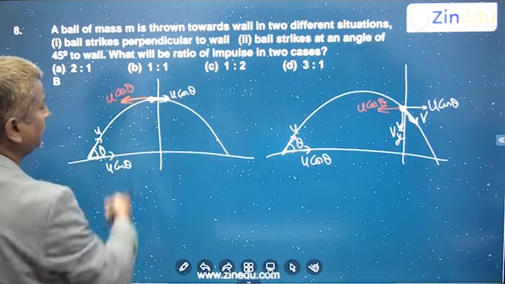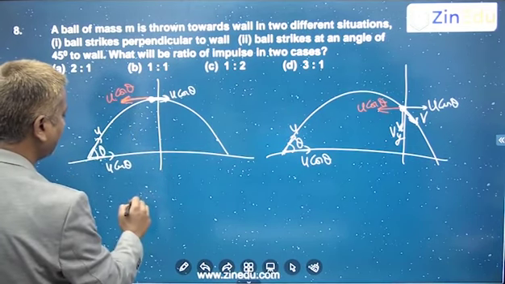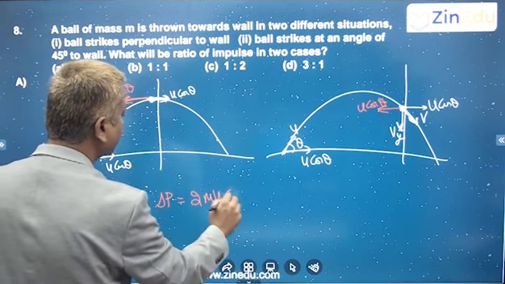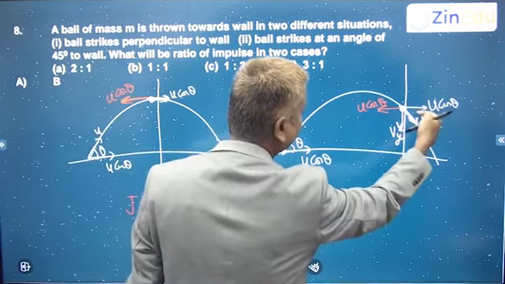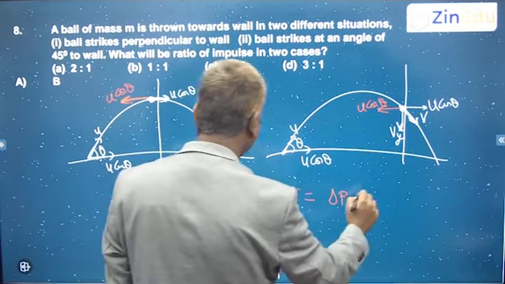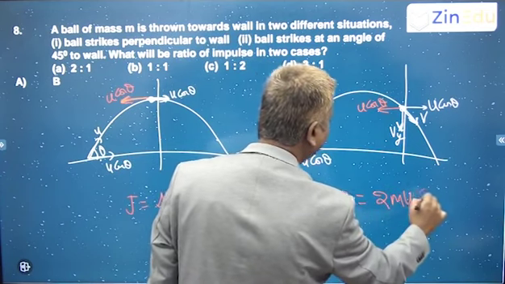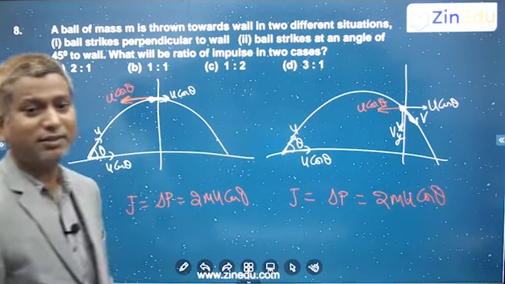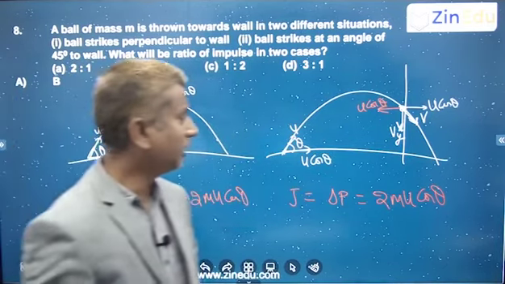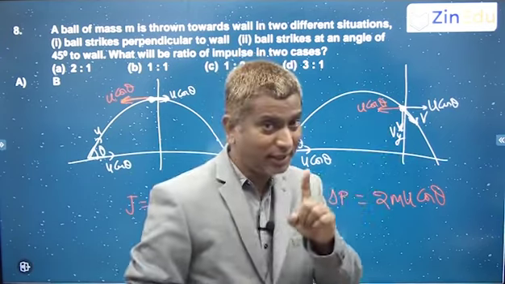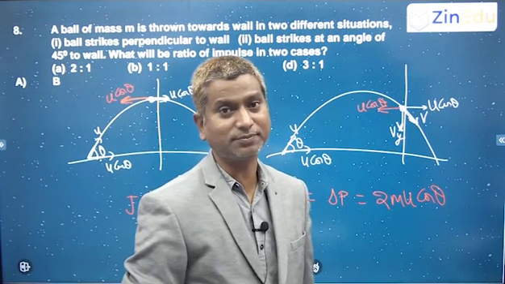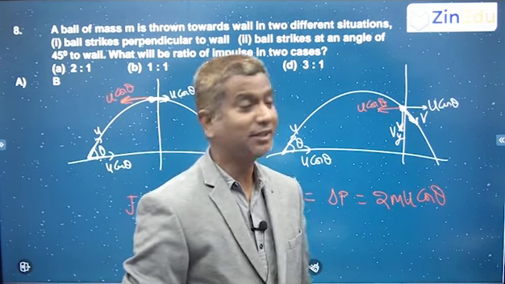From mu cos theta to minus mu cos theta, the change in linear momentum, which is the impulse, is 2 mu cos theta. Here also it is mu cos theta, so the impulse is again 2 mu cos theta. In both cases, the change in linear momentum is the same, because in the second case only the horizontal momentum is changing. In the vertical direction it remains the same because there is no impulse in the vertical direction. Right? Impulse acts along the common normal.